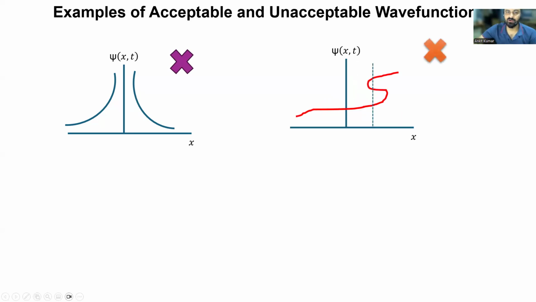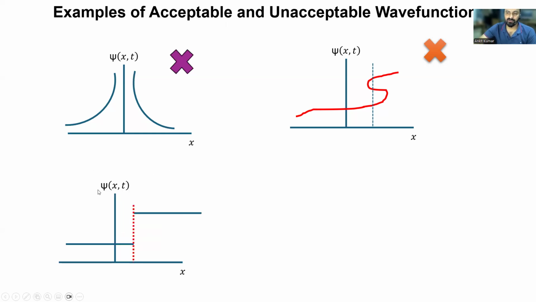So in this plot, you can see that at a particular value of x, this wave function has three different values. At a particular instant, a particle cannot have three values. That means this is not acceptable, because the probability of finding a particle at one location must be uniquely defined. Here the probability of finding the particle is not uniquely defined, because for a particular position there are three probabilities that you can calculate. That is not acceptable.